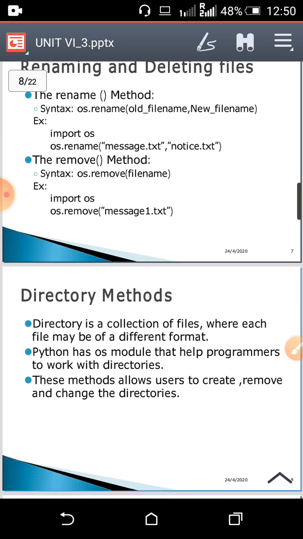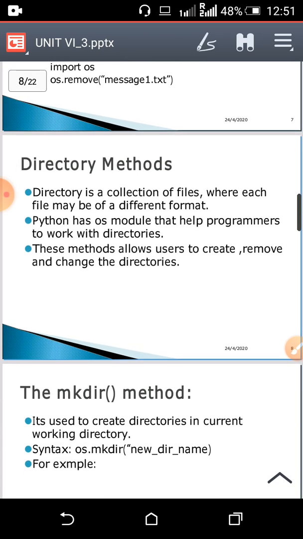In the same way, if you want to remove a file, then you have the remove method. You give os.remove, in brackets the file name which you want to delete. Suppose I want to delete message1.txt, so I will write import os, then os.remove message1.txt. os is a module which provides such kinds of methods, so you have to import it first. If you want to use rename or remove, you have to import the os module.